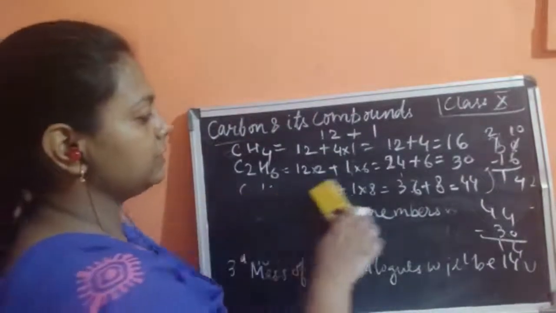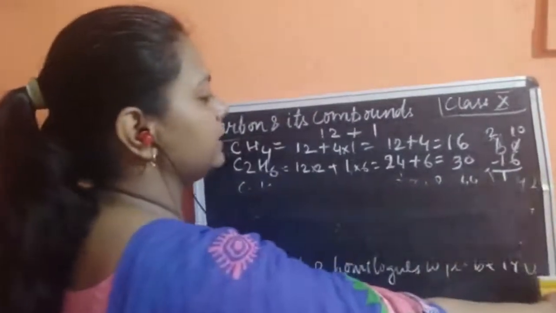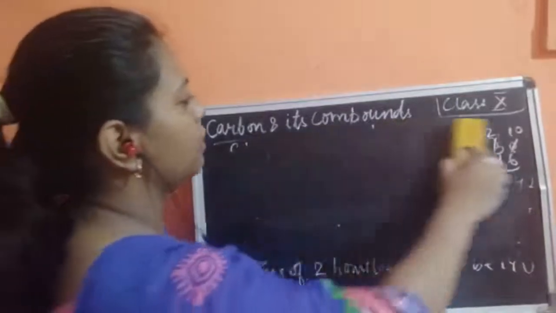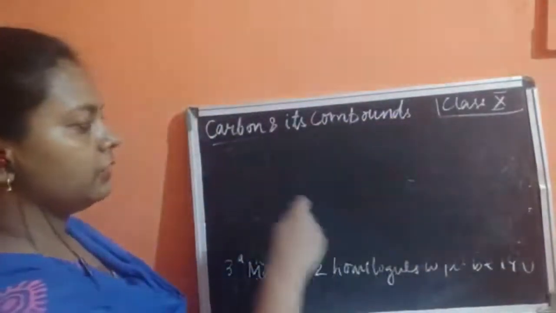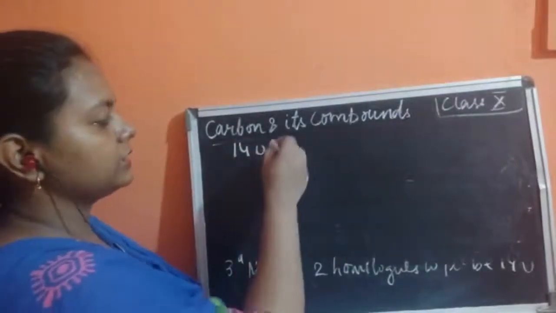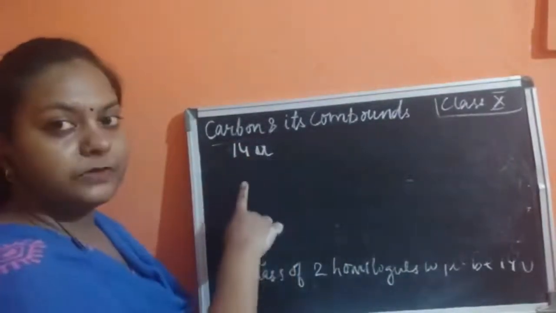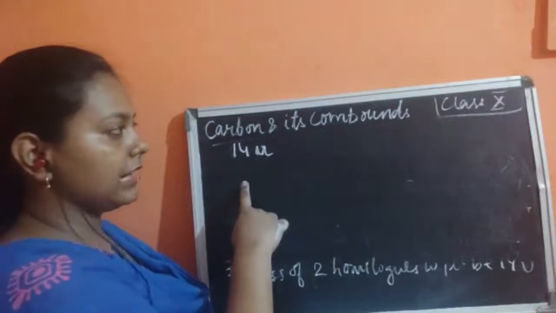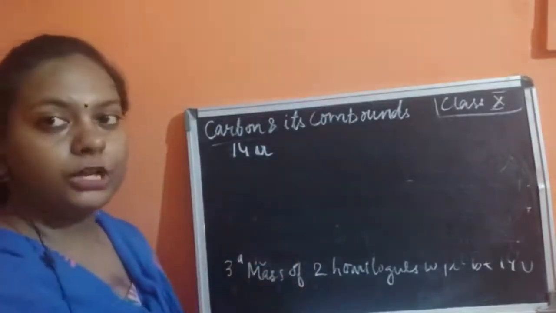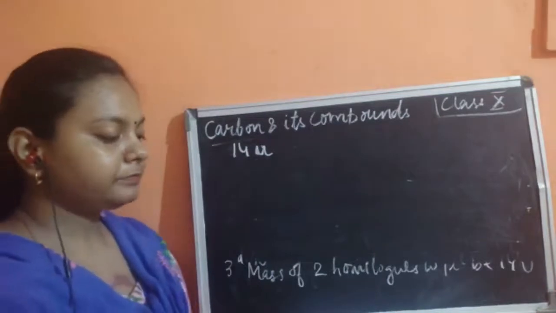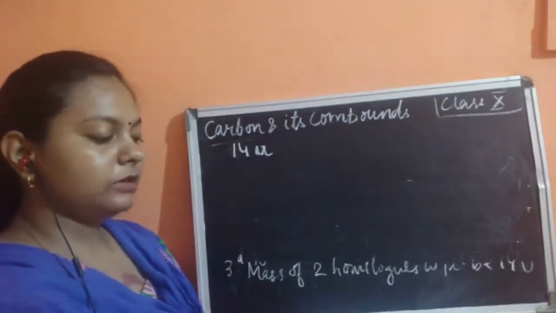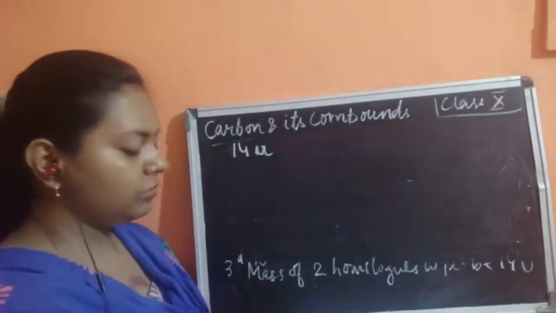So the difference between the masses of the two adjacent homologues would be how much? This is 14 U. What is the difference between the masses of these adjacent homologues? That would be 14 U. So this was about the third rule of the homologous series.